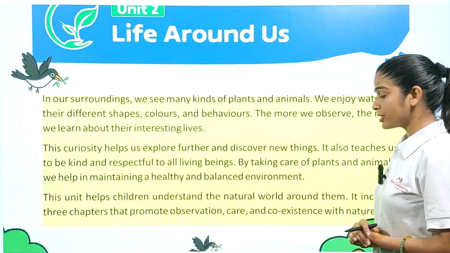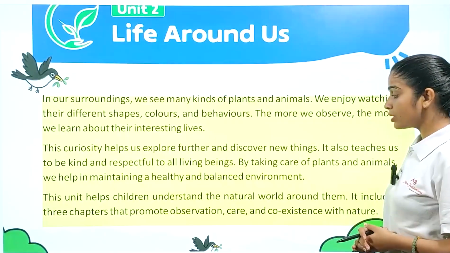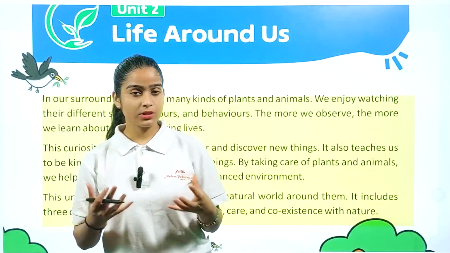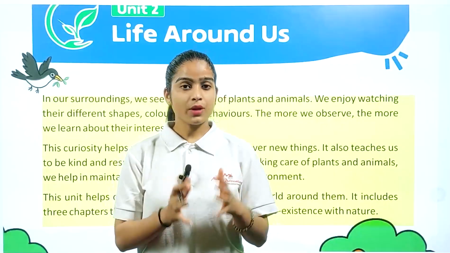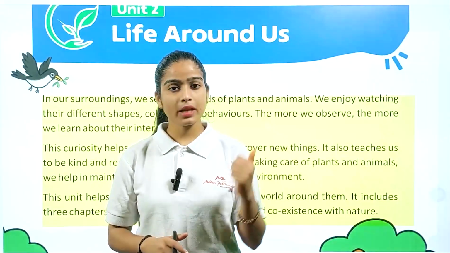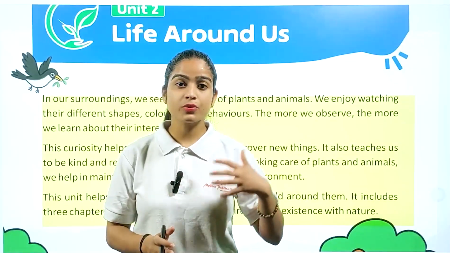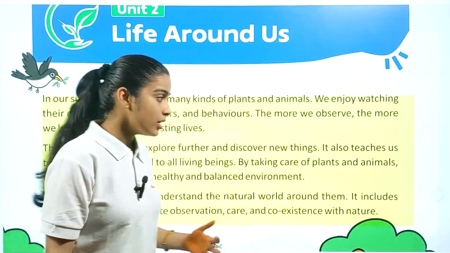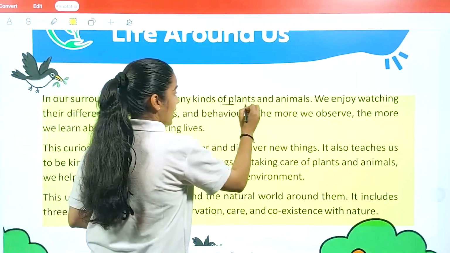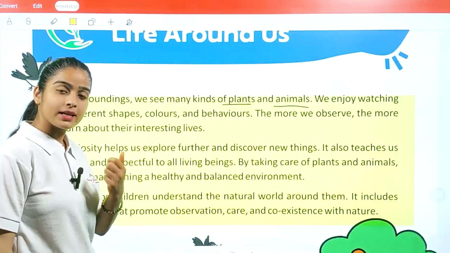This unit helps children understand the natural world around them. It includes 3 chapters that promote observation, care, and coexistence with nature. We already know that we have other living things as well. For example, we have plants, and we have animals. So it is not only mandatory to respect human beings. We always consider that we have to give respect to plants as well as animals, because these are also living beings, just like us and you.